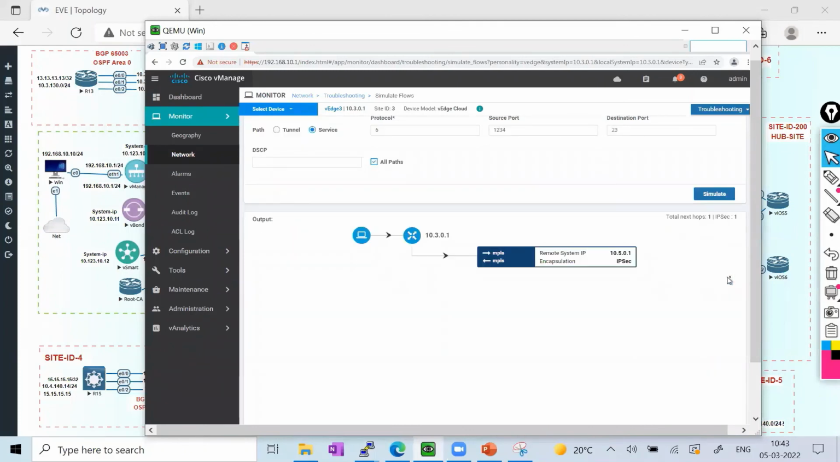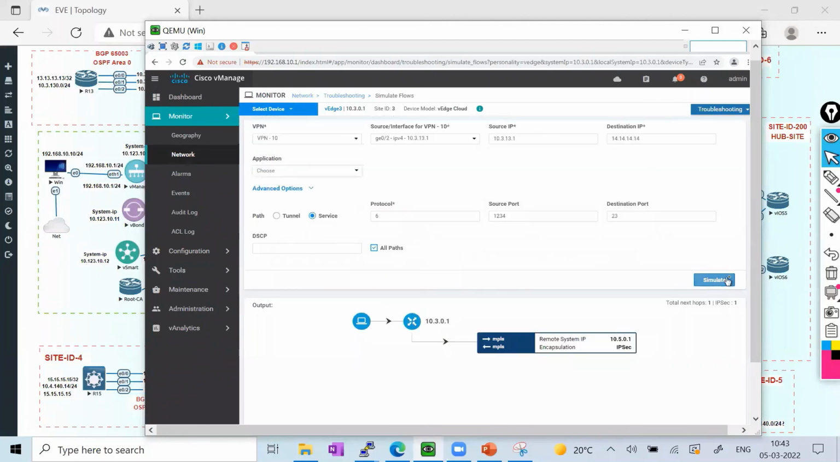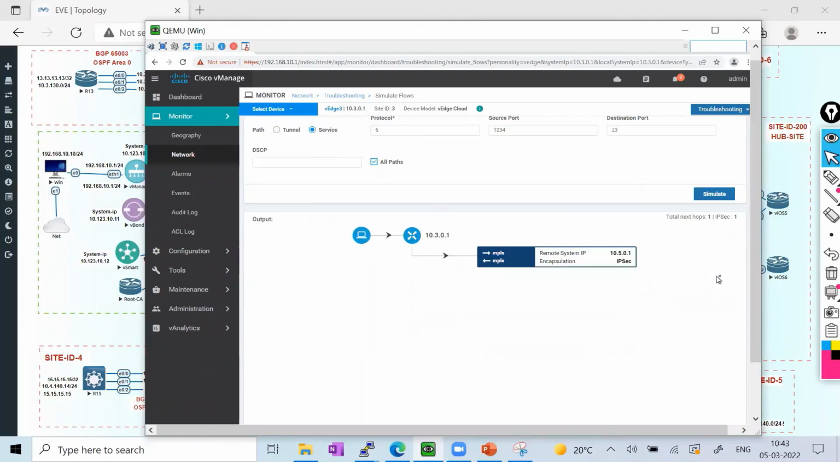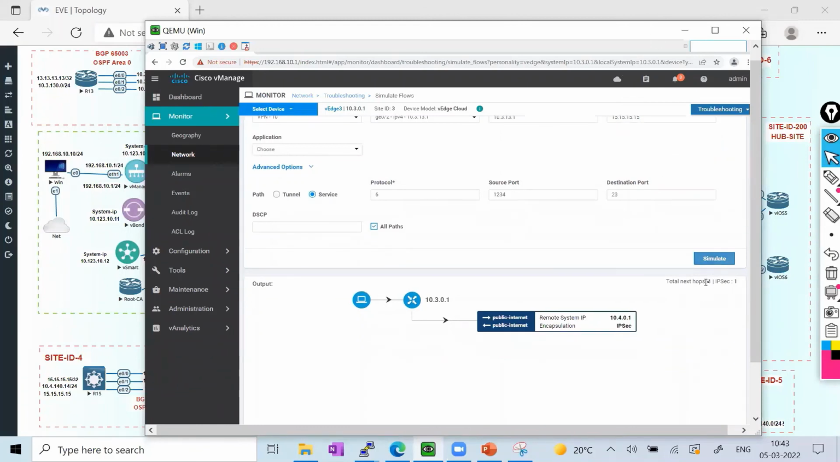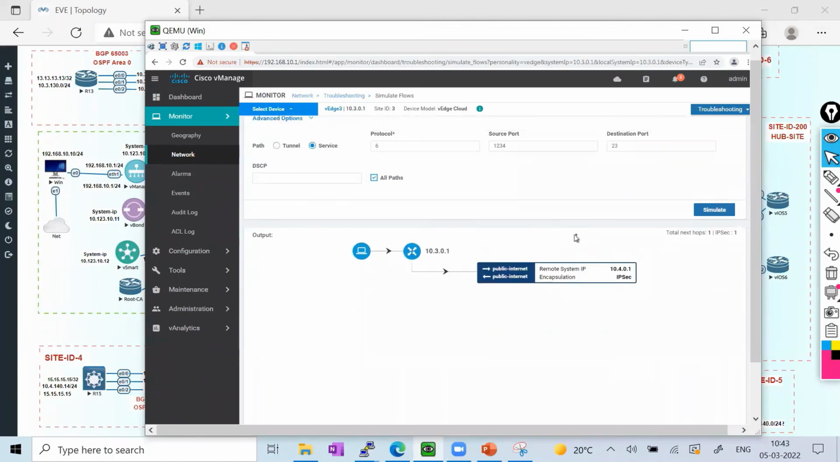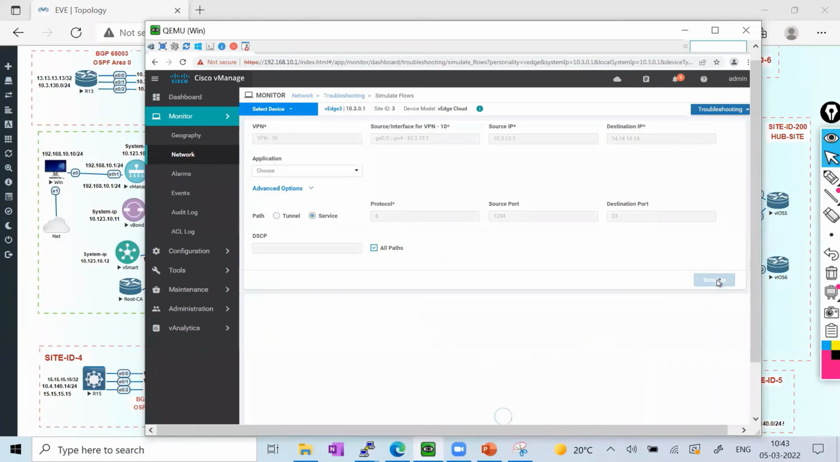Why is it taking the MPLS? It should not. This time it should be internet, right? Port 23. Why is it giving this behavior? Let me check it again. It's the public internet. 14. Oh, I got it. Why is it taking the MPLS?